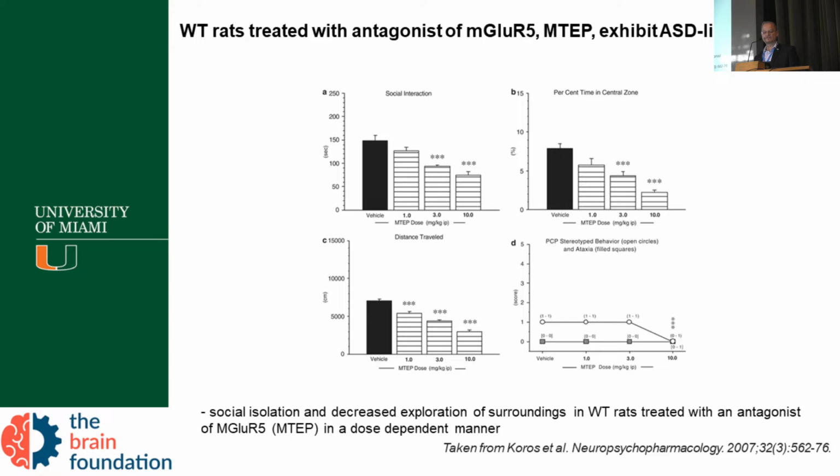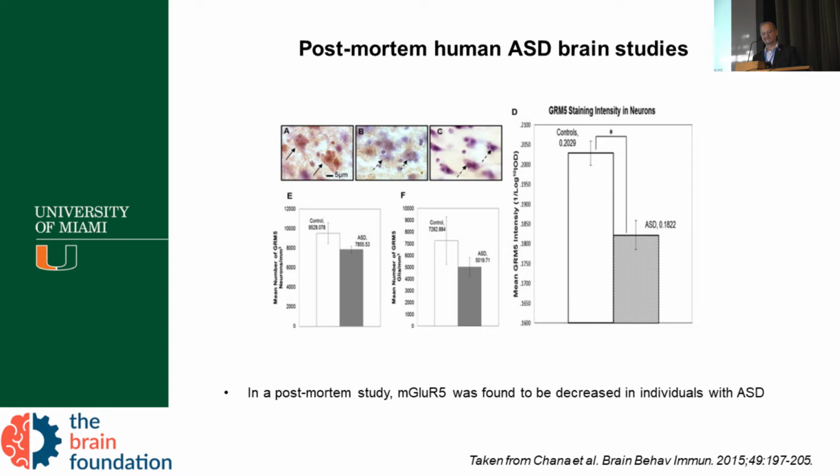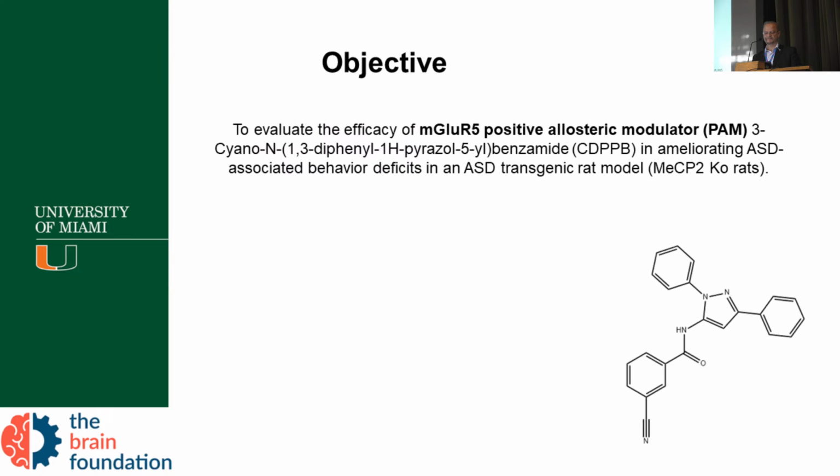This data shows that the wild type rat treated with MTEP, an antagonist of mGluR5, exhibits an ASD-like phenotype, and this phenotype is dose-dependent. The more you increase this antagonist, the more you see the rat present those types of behavior. Also, some post-mortem human autism brain studies have shown that mGluR5 was found to be decreased in individuals with autism.